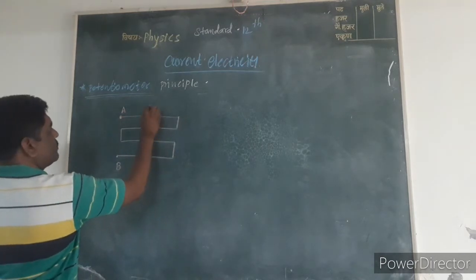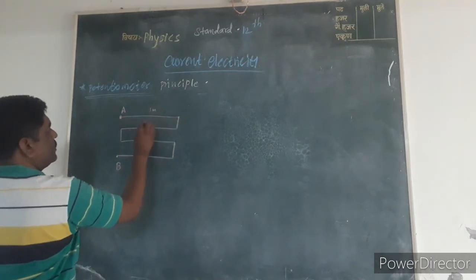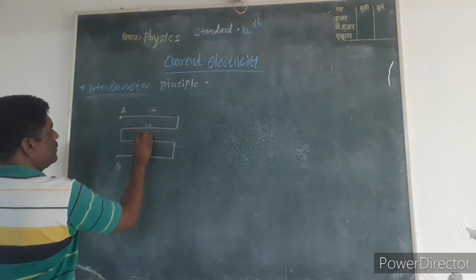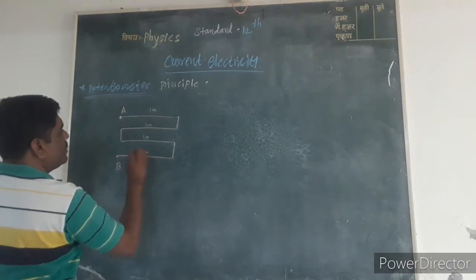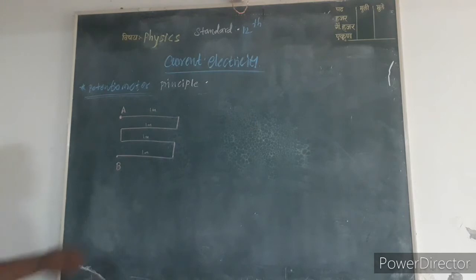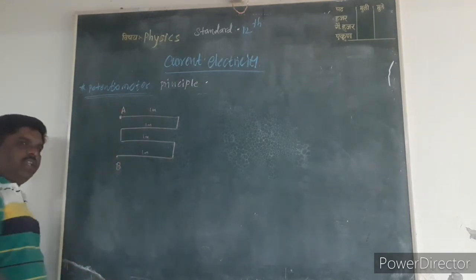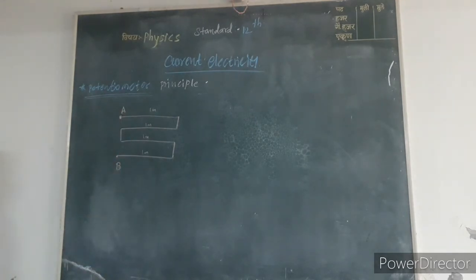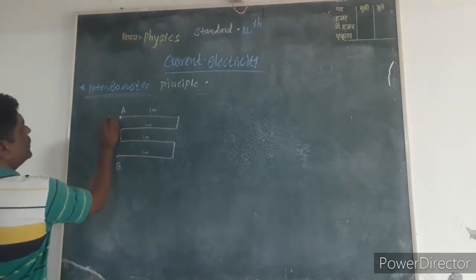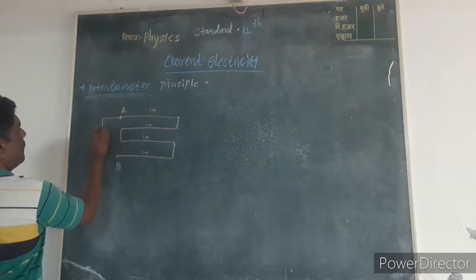Each segment is 1 meter, hence the distance between A and B is 4 meter or 400 centimeter. And we connect the